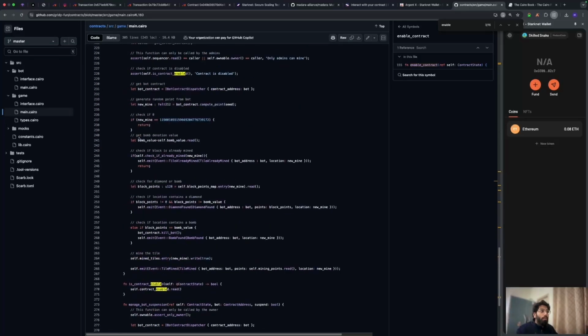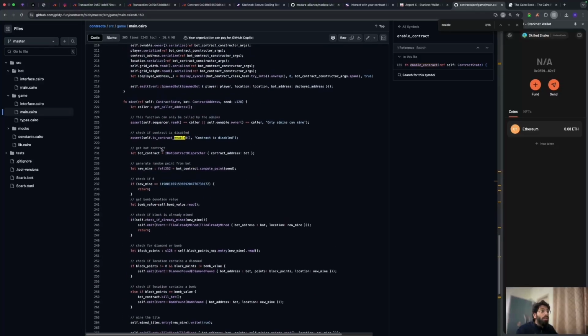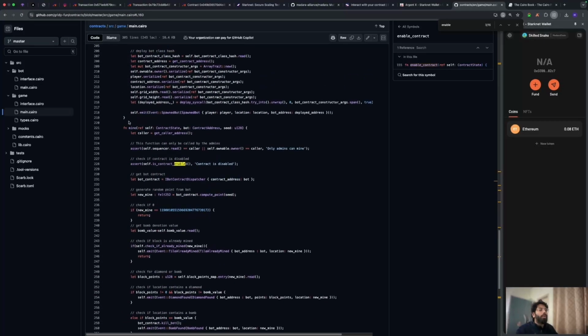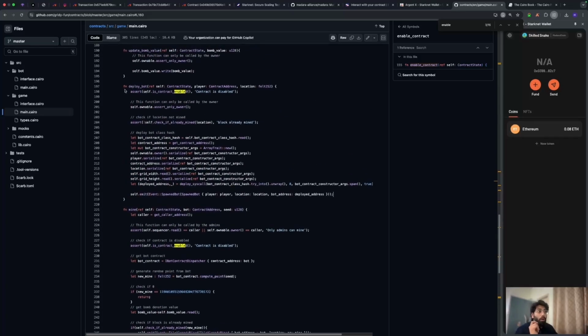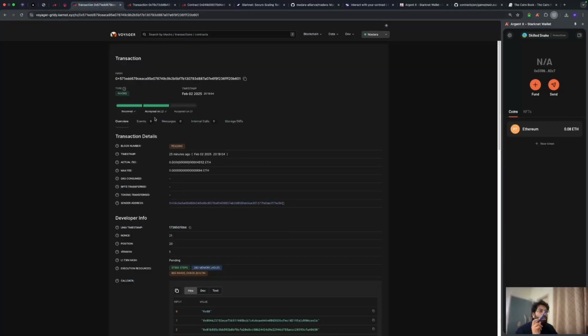Let's go to deploy a bot, and this is the event that we have. No, not this one, this is mine. Yeah, this is the event. So this is the event that we have emitted with this particular transaction of deploy a bot. We have just called this function, and we're going to check whether it actually shows up on Voyager or not.